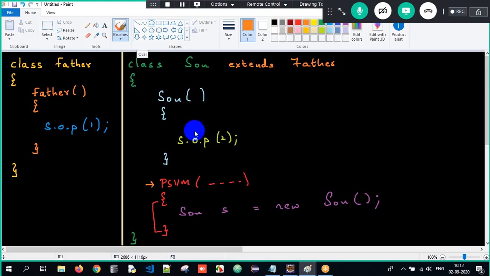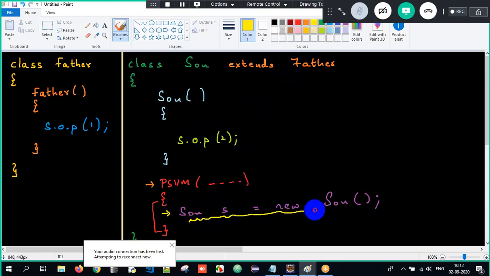Okay, see here guys, concentrate. This is the point which I'm going to tell now is very important. See here, when we create an object of a class,